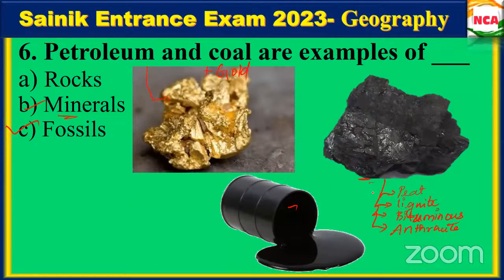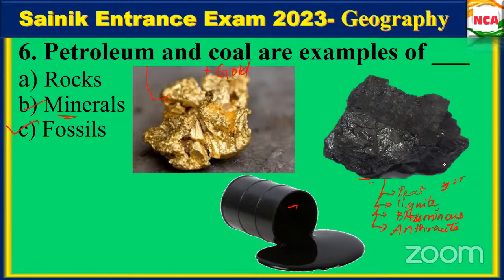So there are 4 stages of coal: peat, lignite, bituminous, and anthracite. Peat is the first stage of formation. Next comes lignite, the second stage.